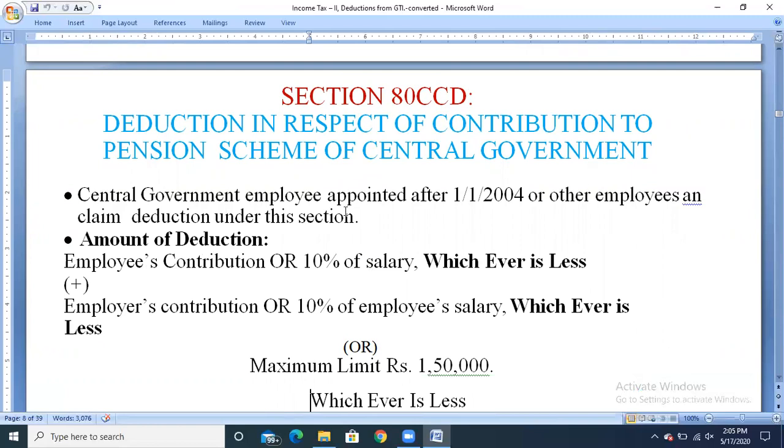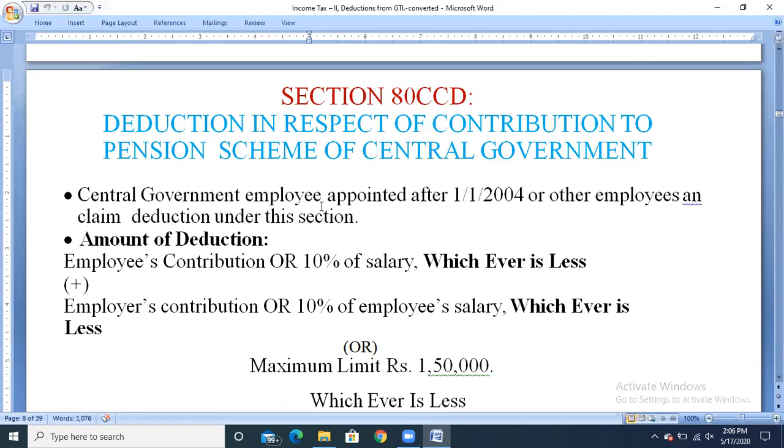So a central government employee appointed after 1/1/2004, because before 1/1/2004 there was no such scheme. They were just deducting the amount, and that amount would be paid in the form of pension to the assessee. But after 1/1/2004, they introduced a new scheme called the pension scheme. So the central government employee appointed after 1/1/2004, or other employees, can claim deduction under section 80CCD.